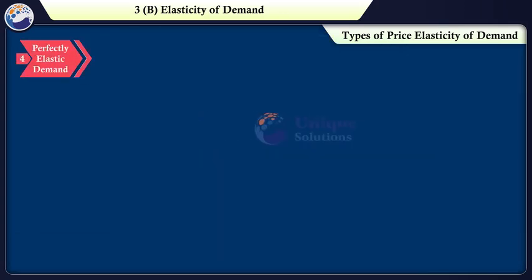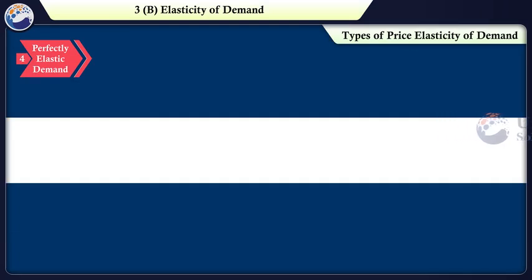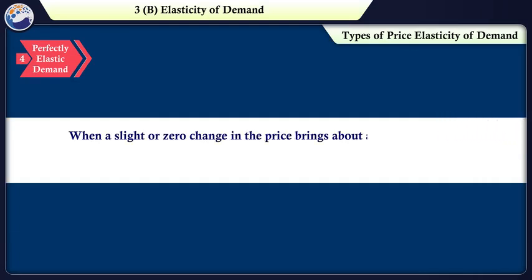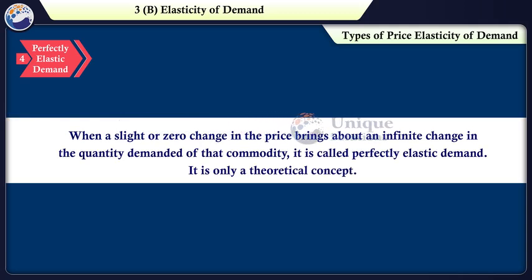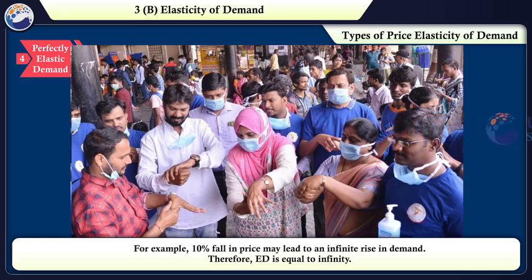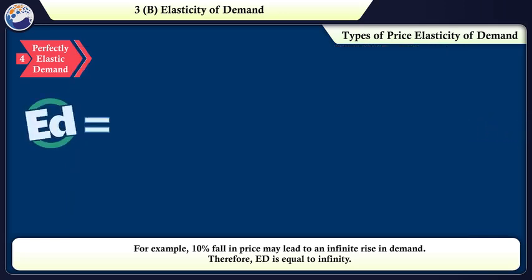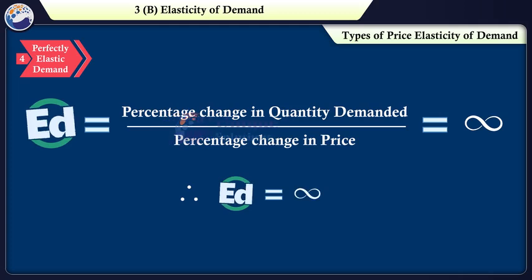Fourth, perfectly elastic demand. When a slight or zero change in the price brings about an infinite change in the quantity demanded of that commodity, it is called perfectly elastic demand. It is only a theoretical concept. For example, a 10% fall in price may lead to an infinite rise in demand. Therefore, ED is equal to infinity.